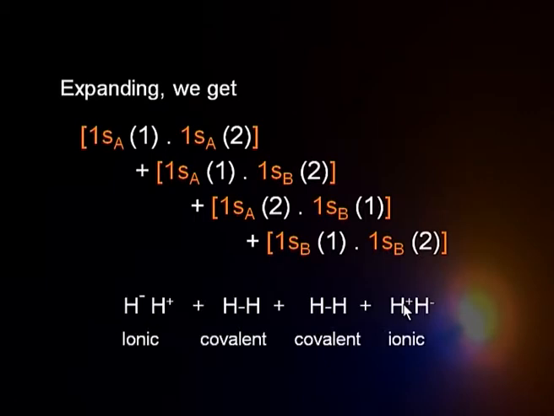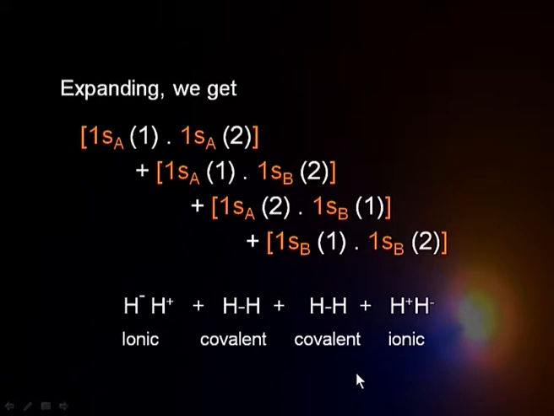What does it mean? If you look closely, the first structure represents H minus H plus, because both the electrons, 1 and 2, are at nucleus A. The middle terms give covalent structures. The last one also is an ionic structure, H plus H minus. So, according to our molecular orbital description, the wave function contains equal proportions of the ionic as well as the covalent components.